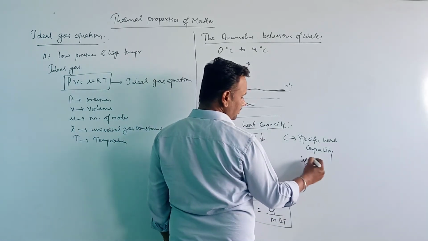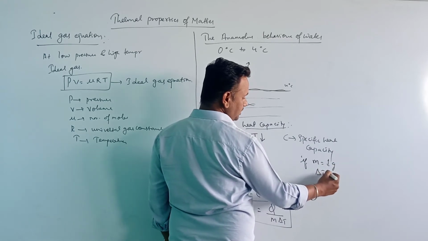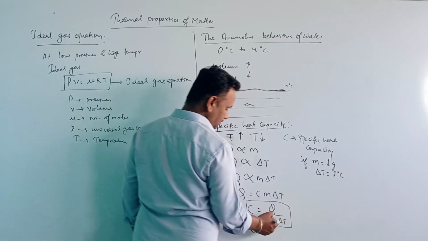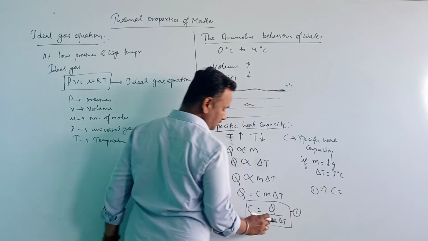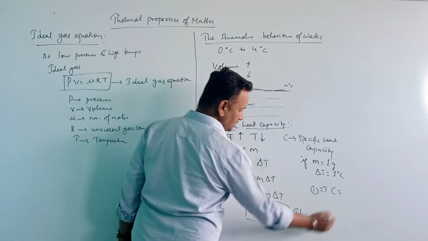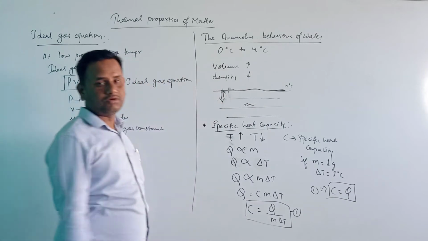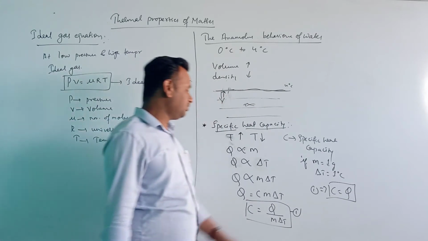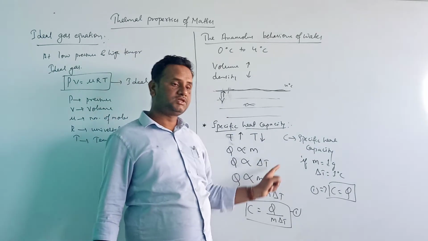If the mass of a body is 1 gram and the temperature change is 1 degree Celsius, then this equation becomes C is equal to Q, since m is 1 and delta T is 1 degree Celsius. Then it is equal to the amount of heat. So this defines how the specific heat capacity is defined.